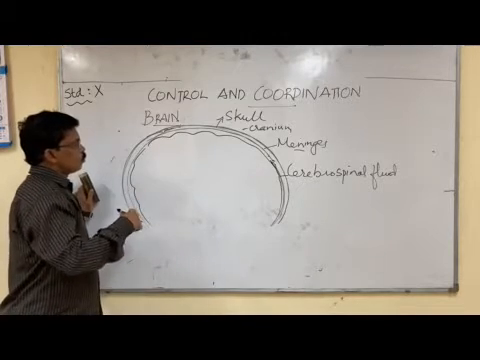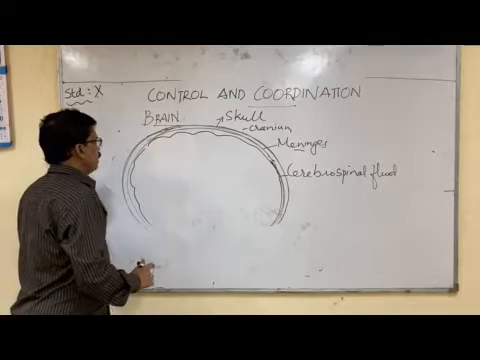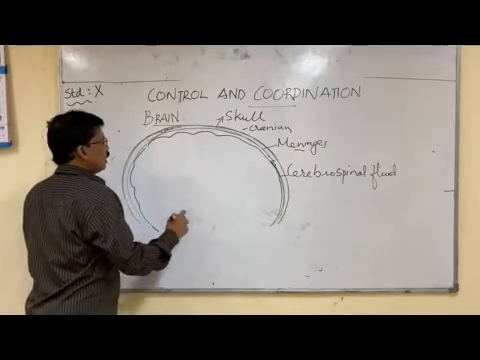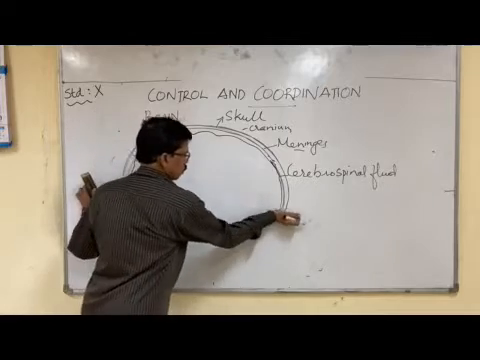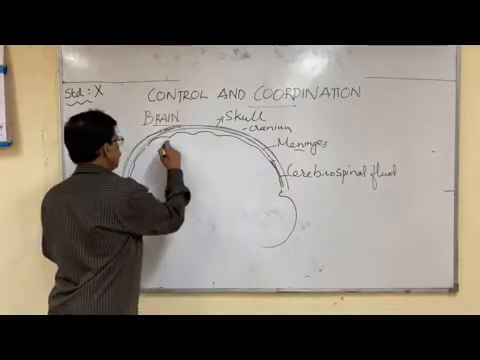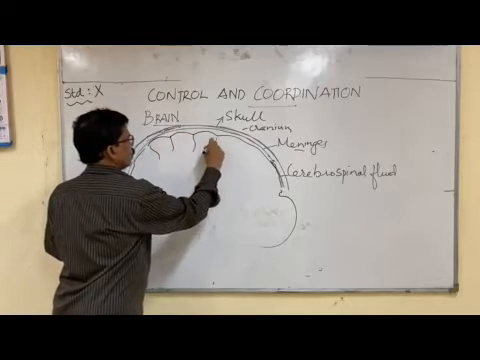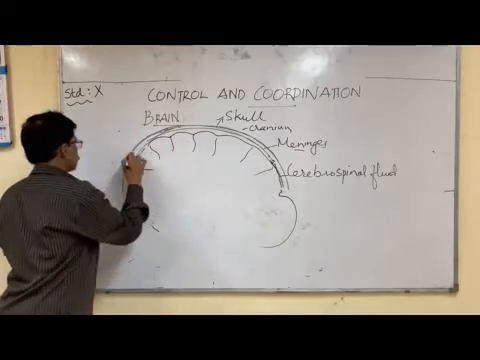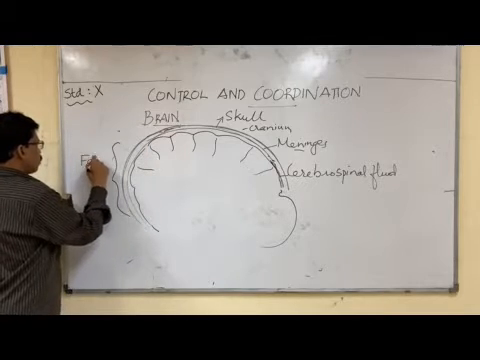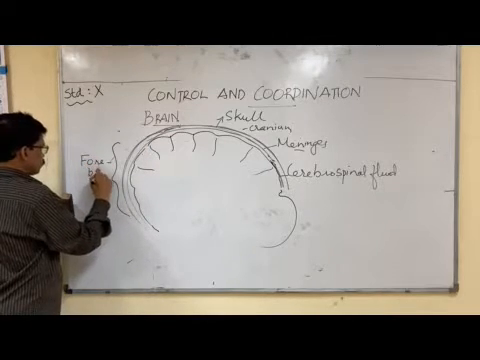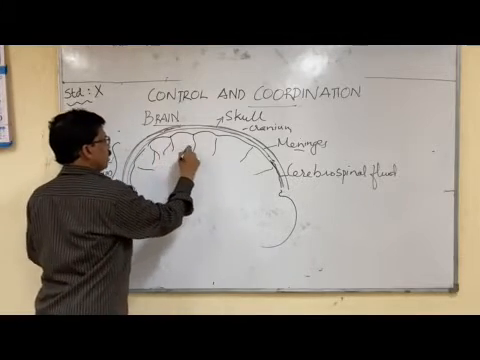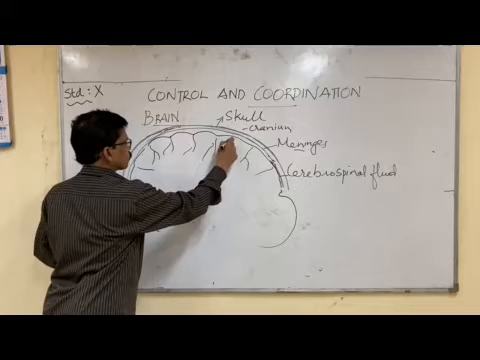Now let's go inside the brain. Inside the brain, you can see there are three important regions, or the human brain has three important parts. The first part is called the forebrain. This front part of the brain is called the forebrain. The major part of the forebrain is the cerebrum.